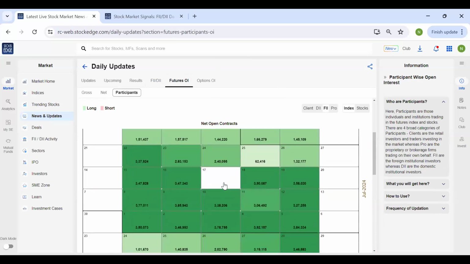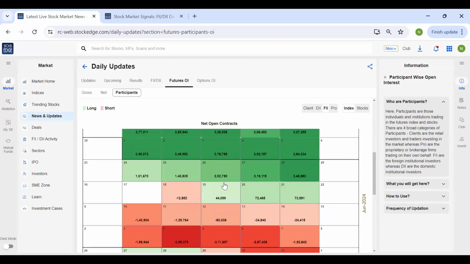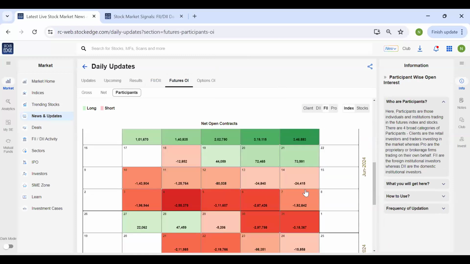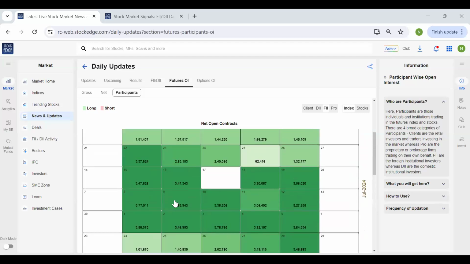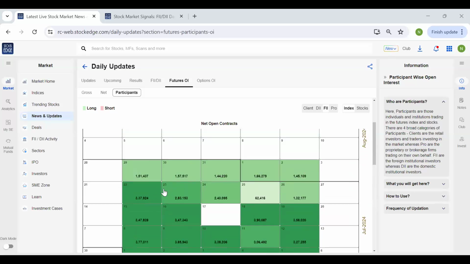And if you see the trend, especially after 4th of June, when the election results were announced, gradually the net short started to decrease and the FIIs eventually became long. And in the entire month of July, they were heavily positive on the Indian markets. And the budget was announced on 23rd July. And even after that, they were long on the Indian markets. However, on Friday, some selling was seen.